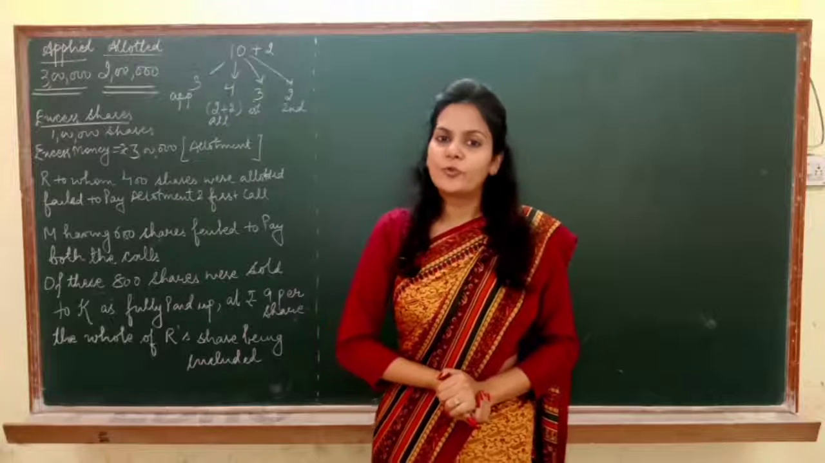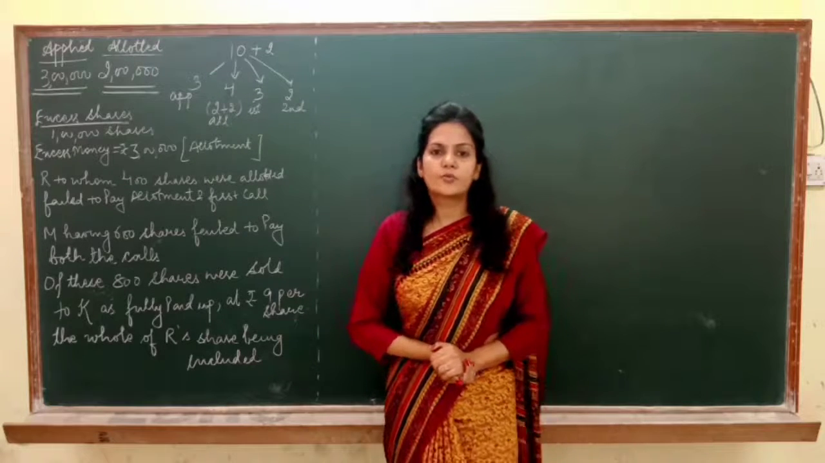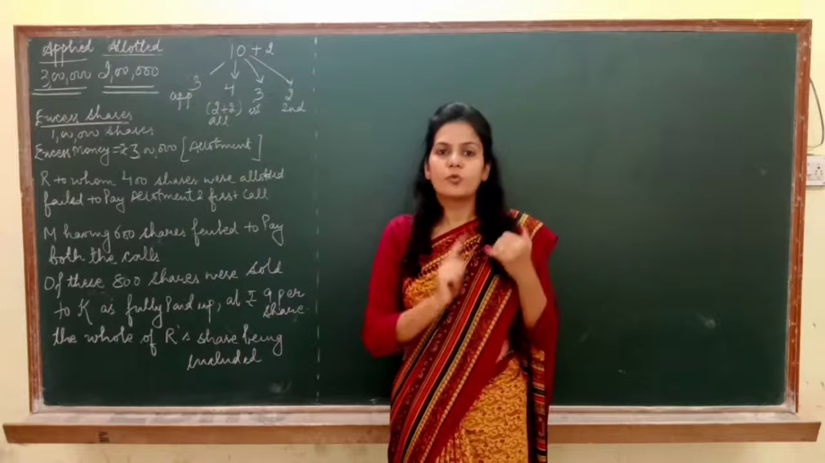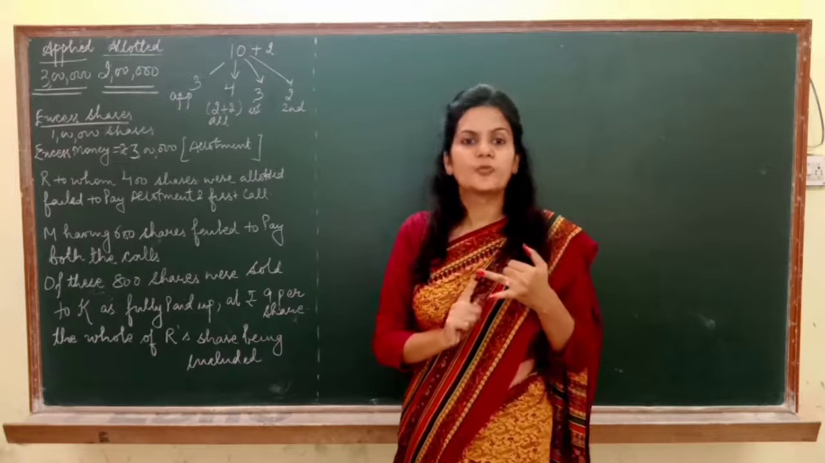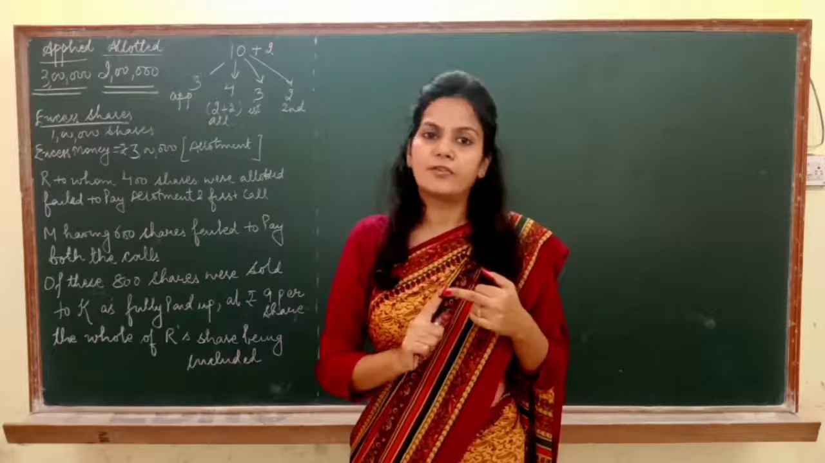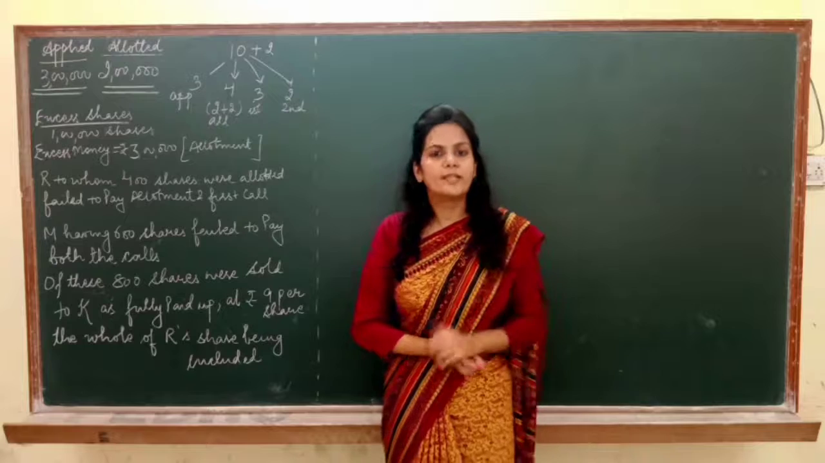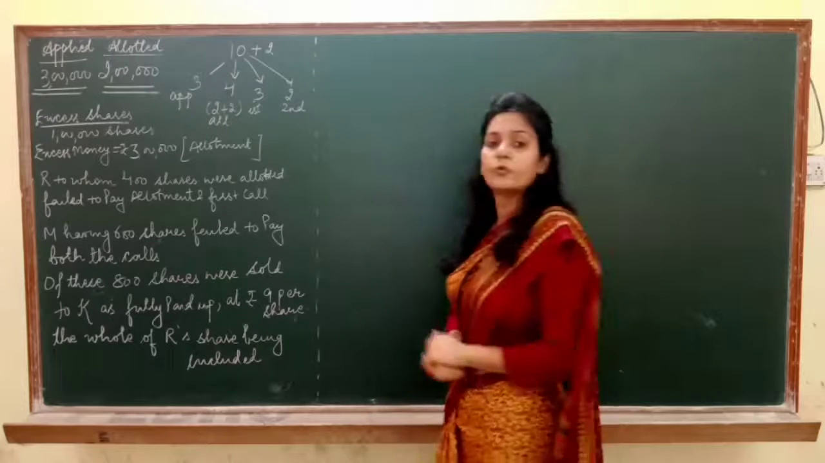Let us discuss one more numerical based on the concept of oversubscription of shares. It means when there is oversubscription followed by pro rata allotment and there is forfeiture of shares also. 2-3 questions we have already discussed. Now let us move to one more numerical.